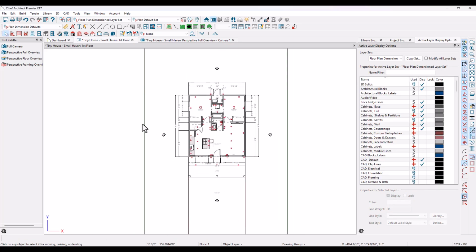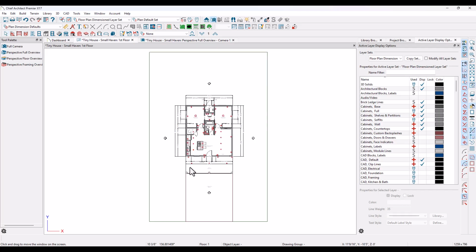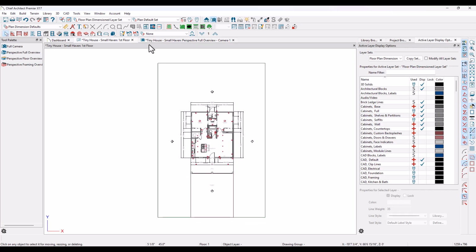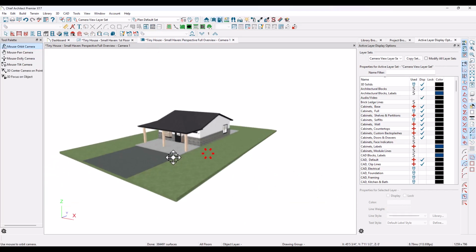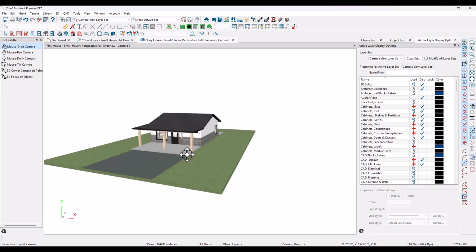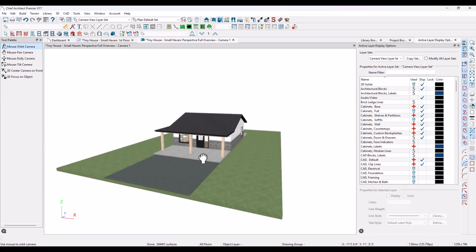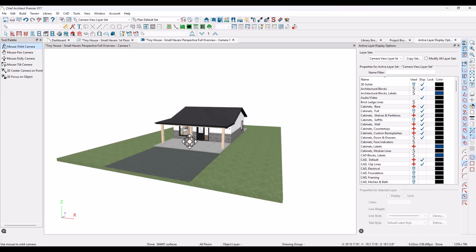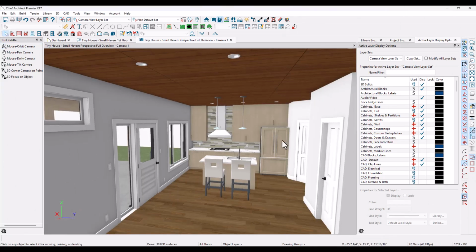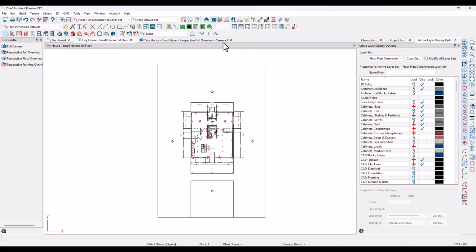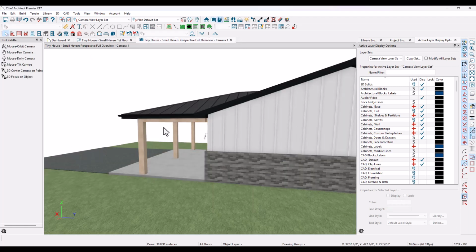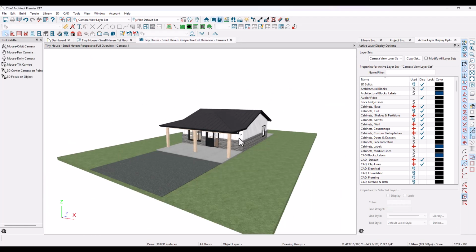So if you have all of this ready to go, or if you're just watching, we're ready for our next step, which is to actually export this model as a 3ds file that can be used in Twinmotion. So let's learn how to do that. All right, so just how do we actually go about exporting this 3D model into Twinmotion?